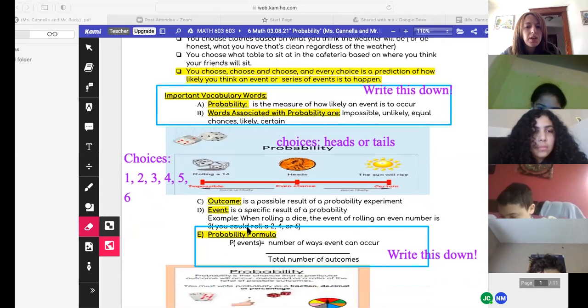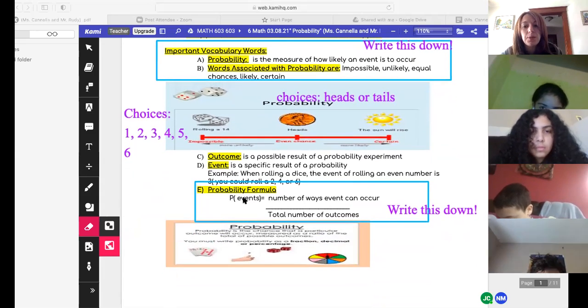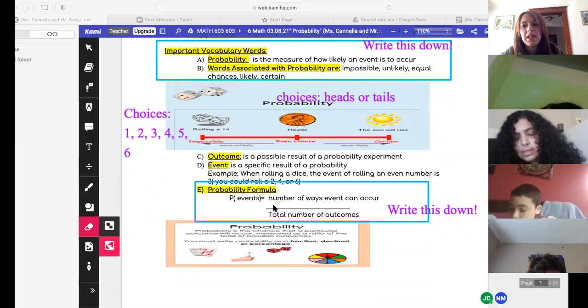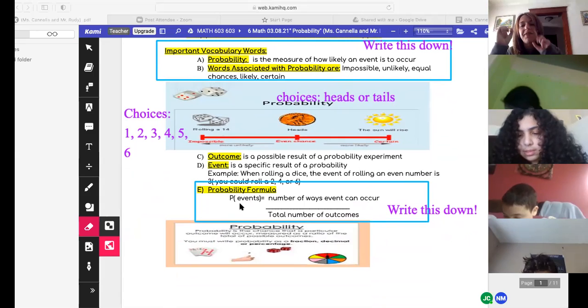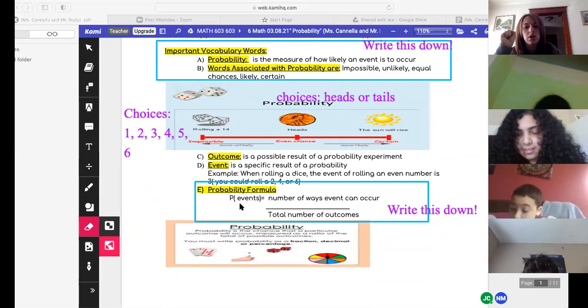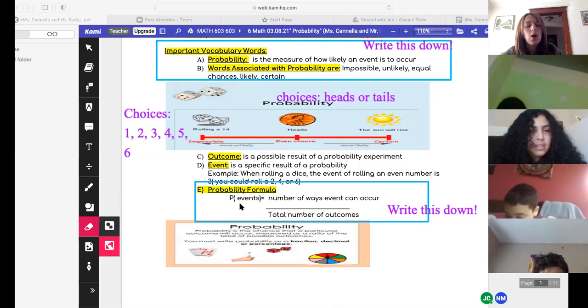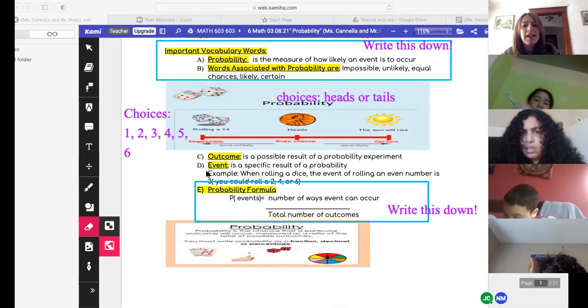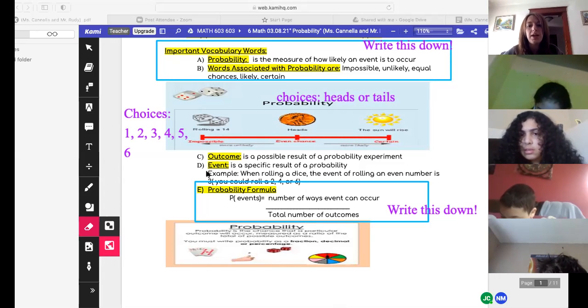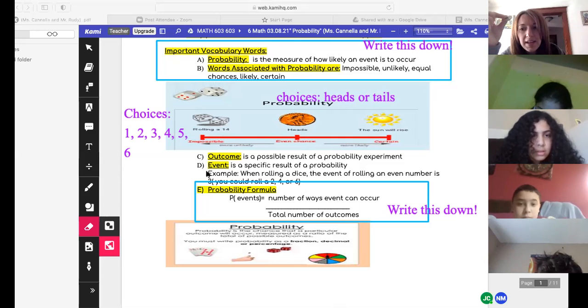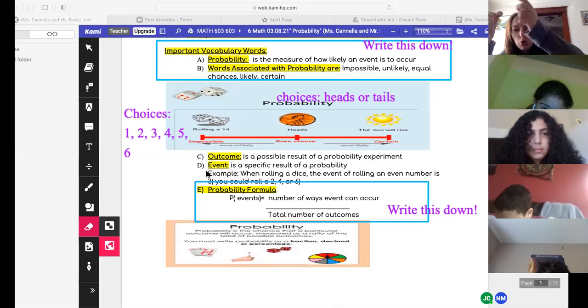Now, what's really important is the probability formula that you need to write down as well. Anything with the blue box should have been written. The probability formula says the probability of events. Now, the event is what you're figuring out. It's the situation. So you're going to say, okay, what's the probability that I can get a heads on a coin? 1 head is my numerator. The event is 1. The total is 2 choices.